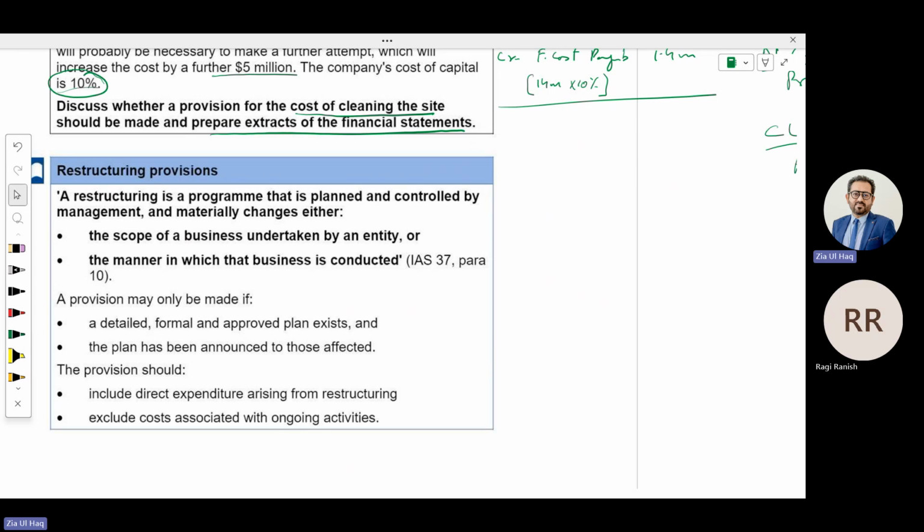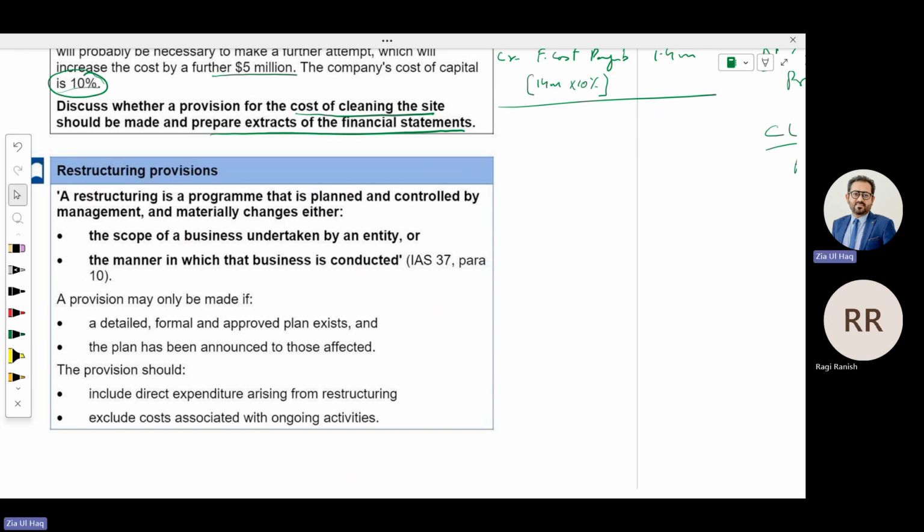You are going to close some of your business branches, that is called restructuring. You are going to change some of your business operations, that is called restructuring. Obviously, if you are performing this big change in the business, ultimately you have to bear some of the expenditure. So that will be called restructuring provision.